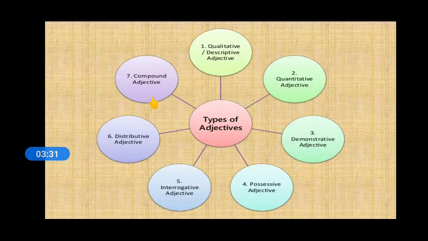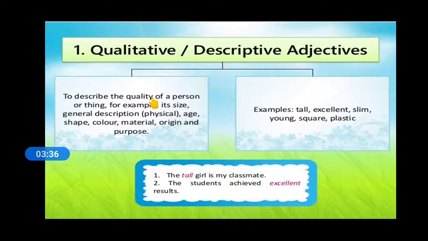Let's study them in detail one by one. The first one is qualitative or descriptive adjective.